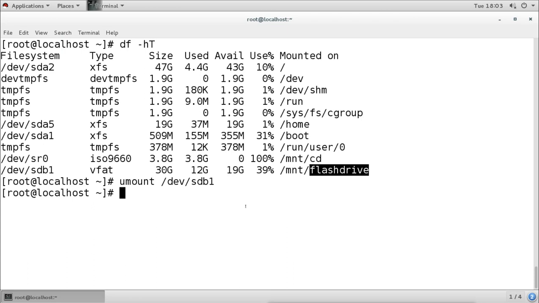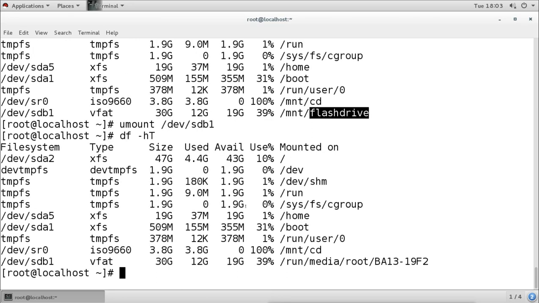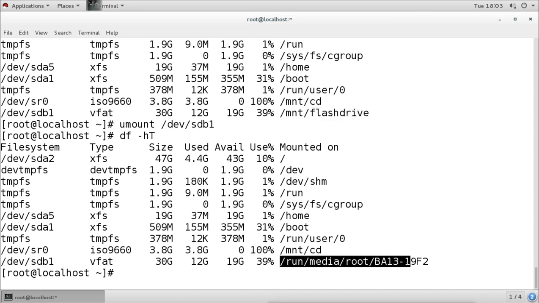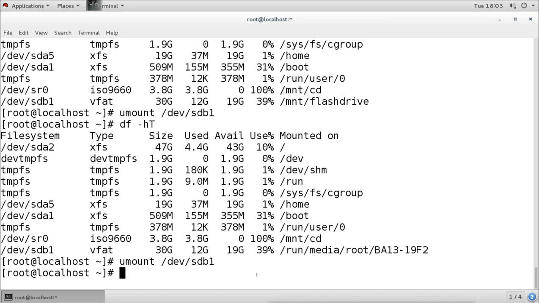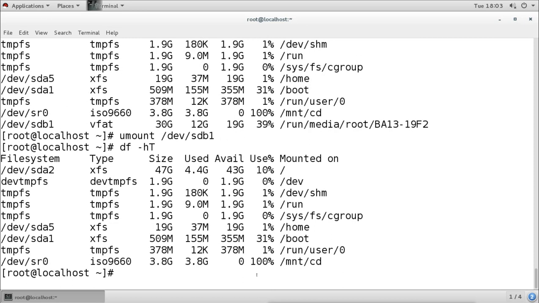We can check it by using the command, and we can see now it is not mounted. Okay, it goes back to the default position because it was already mounted there. So I will unmount it from there also. Umount /dev/sdb1 again, and now it is unmounted from that position also, and now I can remove my flash drive.